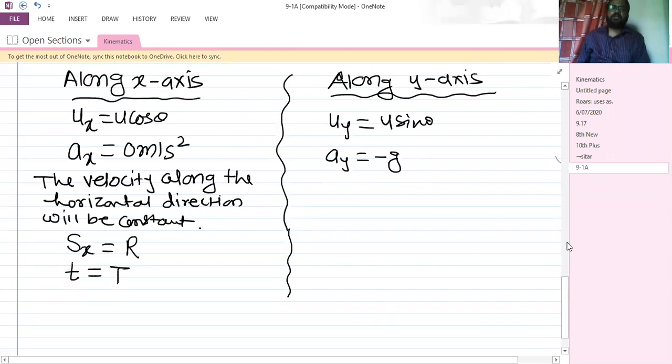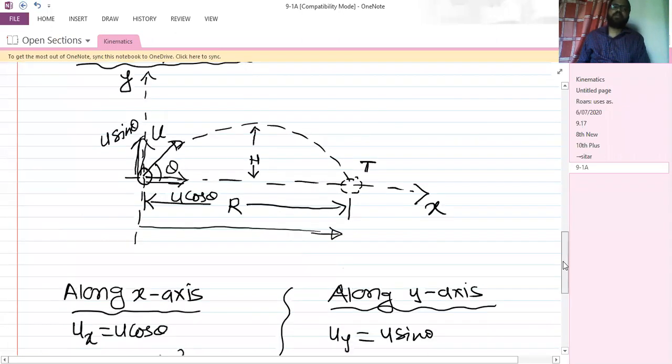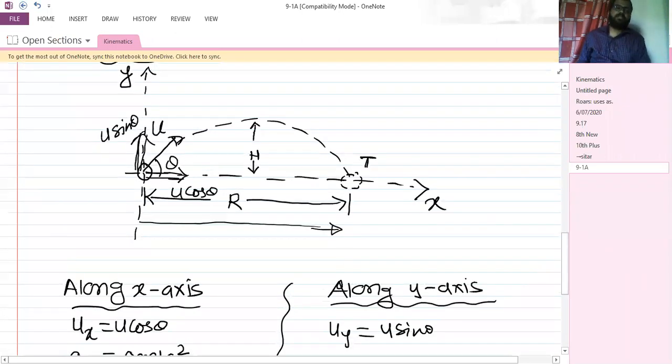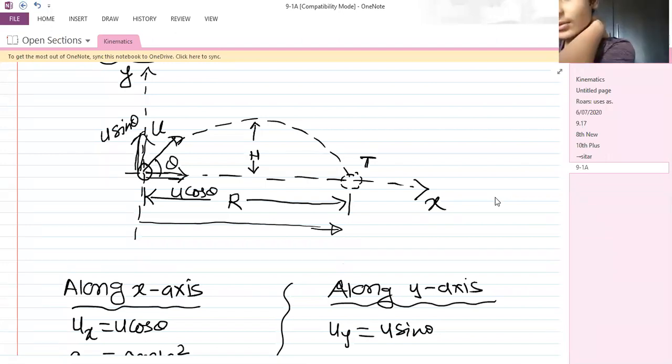Then we have displacement along y-axis. Tell me, what is the displacement of this ball along y-axis from initial point to final point? What is the displacement of this ball along y-axis? So 0. Yes, very good.